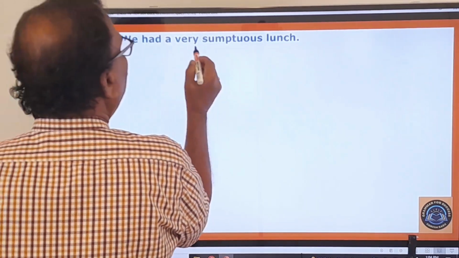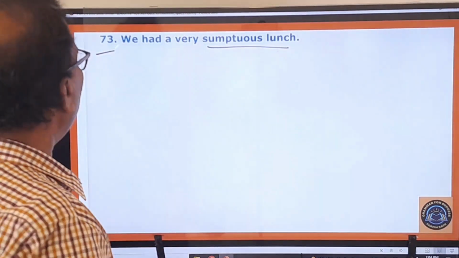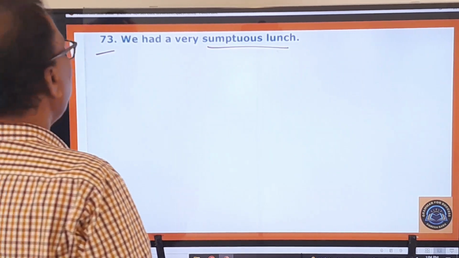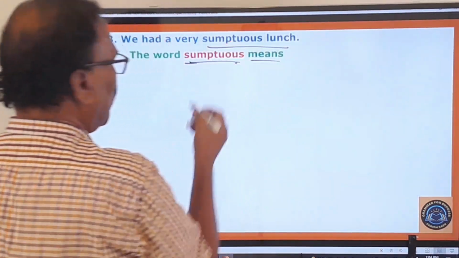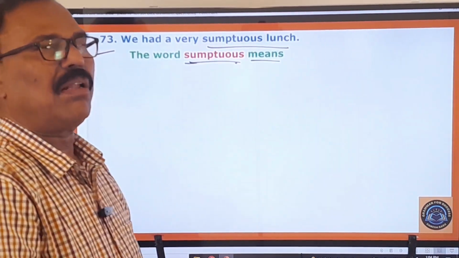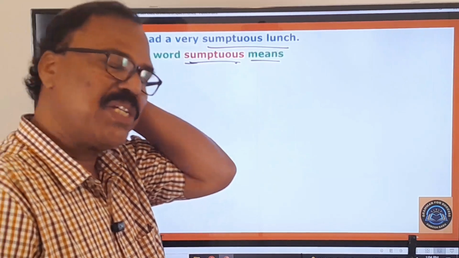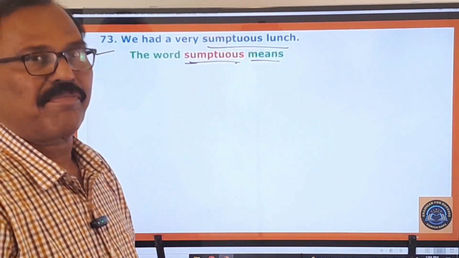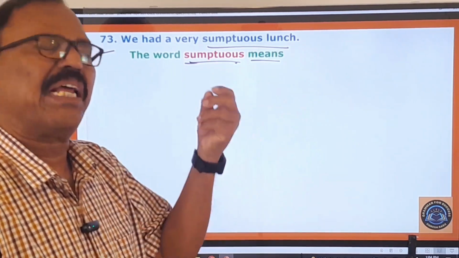73rd one, we had a very sumptuous lunch. So this is a statement given, and now let us see what the examiner is asking you to do. The word sumptuous means what? Sumptuous means luxurious, rich, costly, palatial, delicious. Okay, very tasty, luxurious, palatial, delicious.